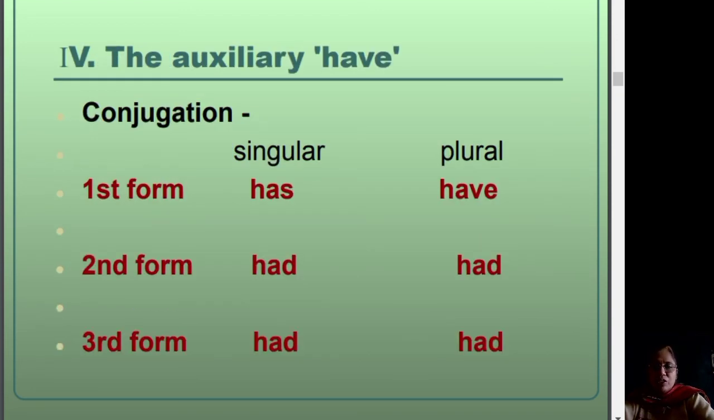The third auxiliary verb is have. Let us conjugate this helping verb. The first form of have is has in the singular form and have in the plural form. In the second form, singular as well as the plural form use had. In the third form also, the singular and plural usages both are had.